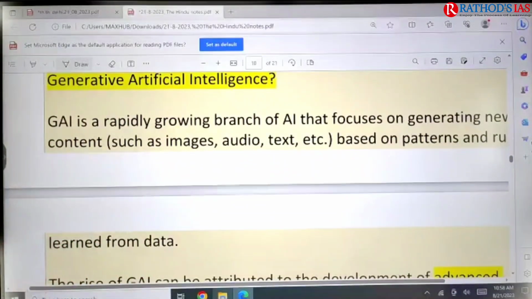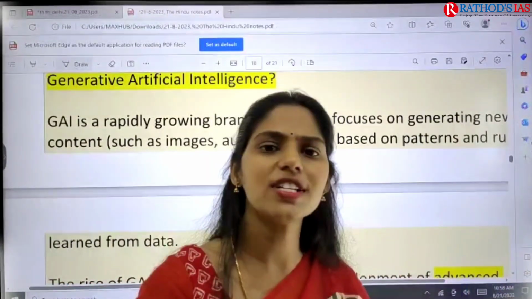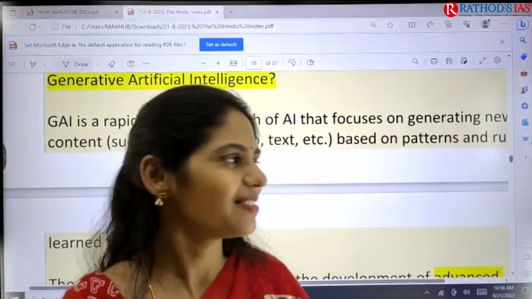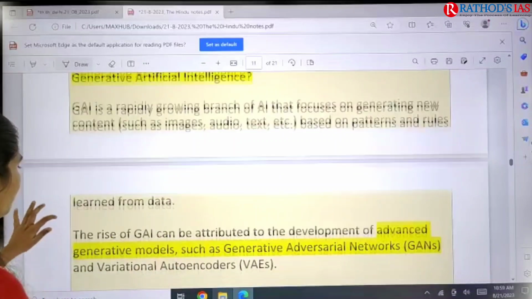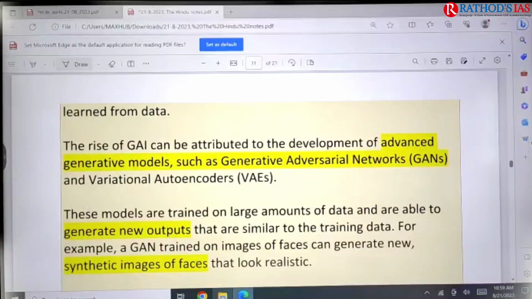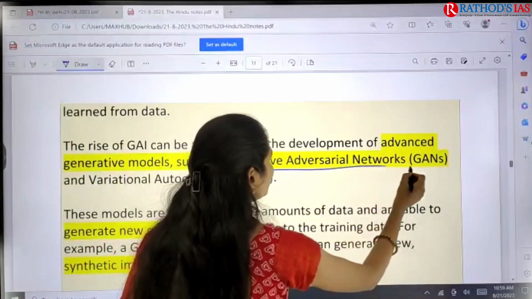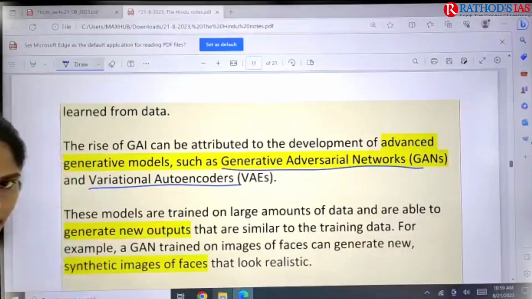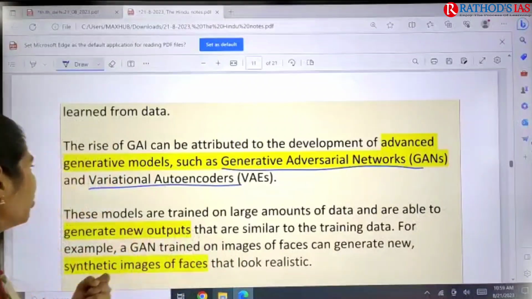So generative artificial intelligence is a growing branch of artificial intelligence, where we are generating images, content, and videos. Okay, so that is the concept. And if you see here, there is a rise of generative artificial intelligence, and because of this it led to the evolution of generative adversarial networks, as well as variational autoencoders. So these mainly evolved because of these advanced generative models.